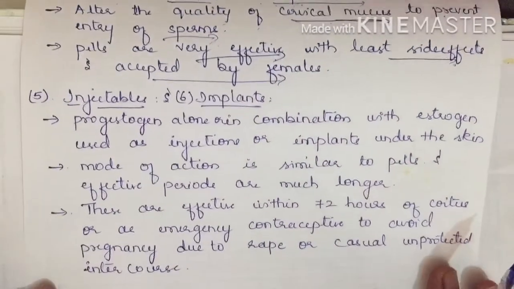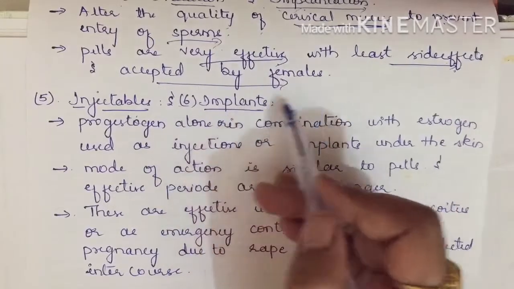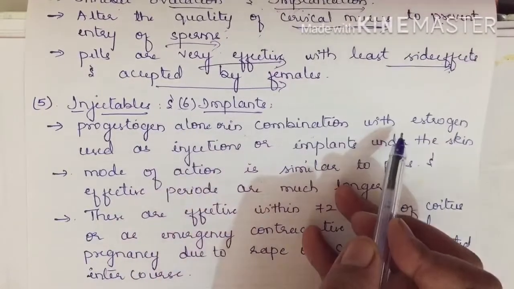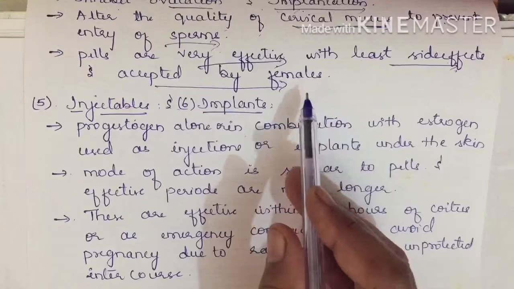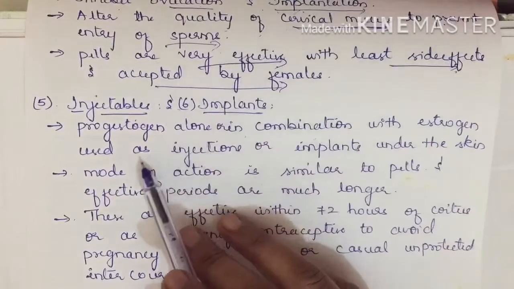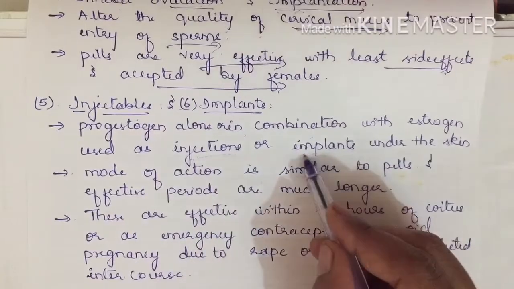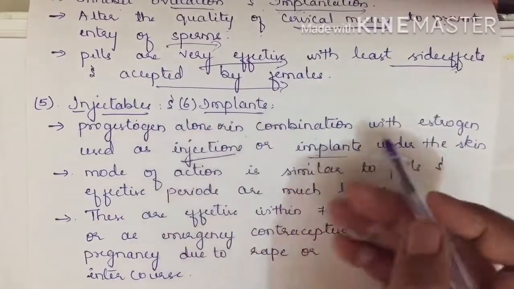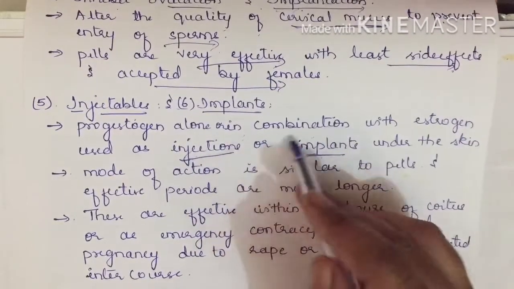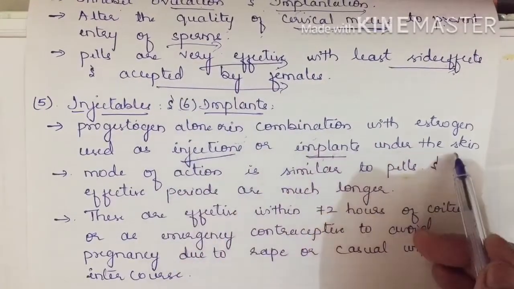Next we shall discuss both injectables and implants. In injectables and implants, you can find progestogen alone or in combination with estrogen. As I discussed, the pills consist of either only progestogen or a combination with estrogen. They are in the form of pills there; here they can be in the form of injections or implants. Injections you already know. Implants are small glass tube-like structures in which these combination hormones are present. Implants are placed under the skin.